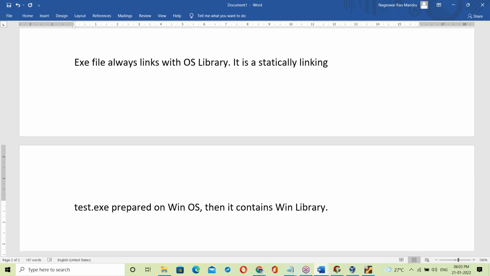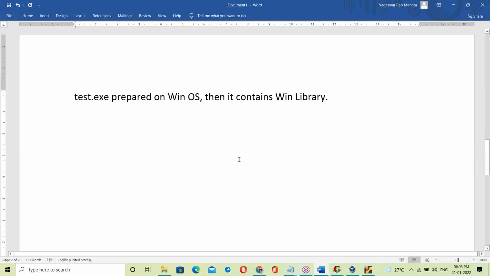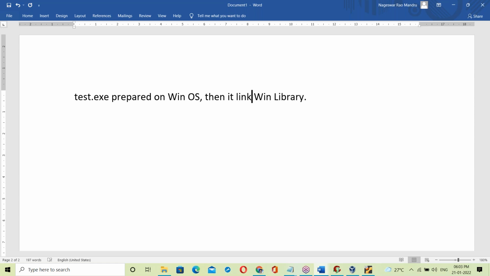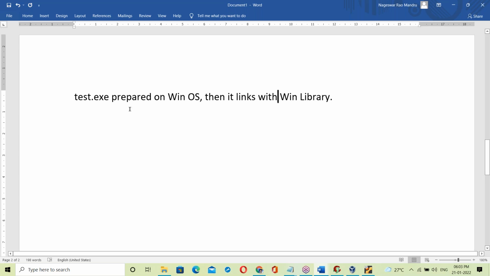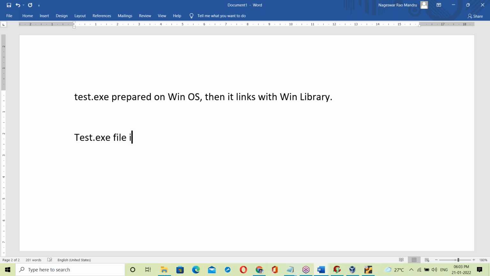This test.exe file prepared on Windows OS contains the Windows library, then it links with the Windows library. How does the test.exe file run on different platforms?